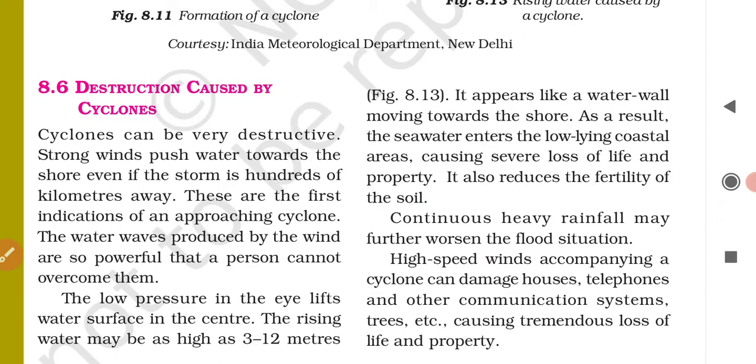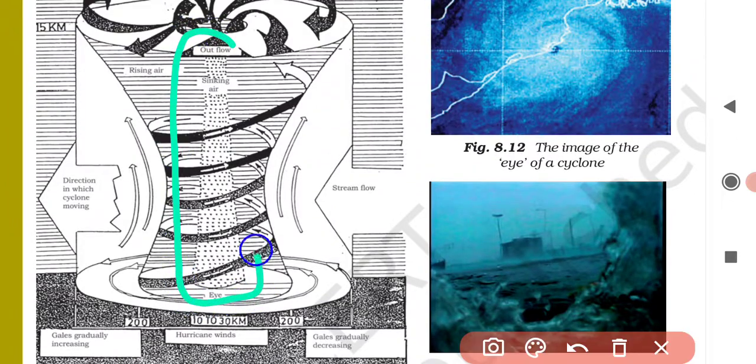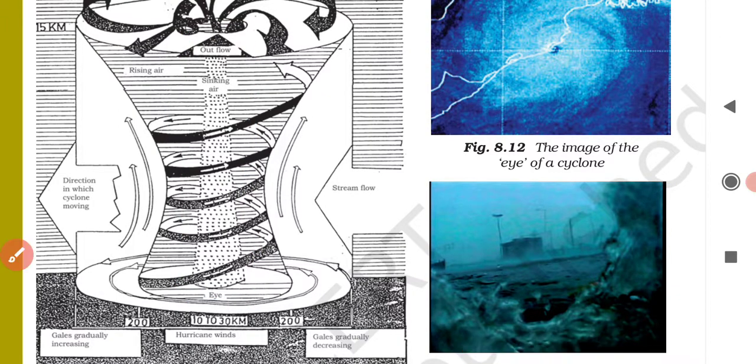Again I am repeating it for you: the eye of the cyclone has a low air pressure region, which can lift the water surface of the sea upwards to a height of 3 to 12 meters.